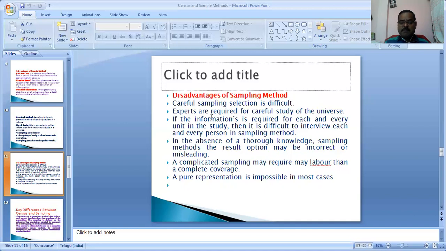How to select the sample? Type of universe, sampling unit, source list, size of sample. These selections are important in a sample.